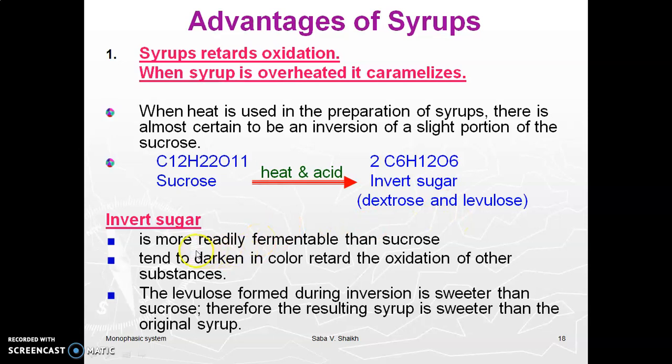Invert sugar is more readily fermentable than sucrose, tends to darken in color, and retards the oxidation of other substances, and the levulose formed during the inversion is sweeter than the sucrose. Therefore, the resulting syrup is sweeter than the original syrup.